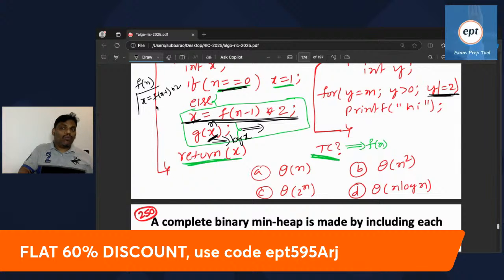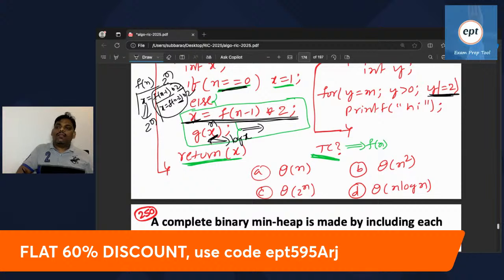If you go one more round, x is equal to f of n minus 2, into 2, and it became 2 times, so 2 into 2. If you do one more time into 2, this entire story goes to 2 power n. If you do it n times, x becomes 2 power n. Every time 2 is multiplied: n minus 1, 2 multiplied; n minus 2, 2 multiplied; n minus 3, 2 multiplied; n minus 4, 2 multiplied. 2 into 2 into 2, n times. So x finally becomes 2 power n.